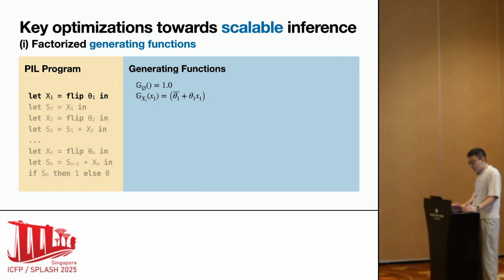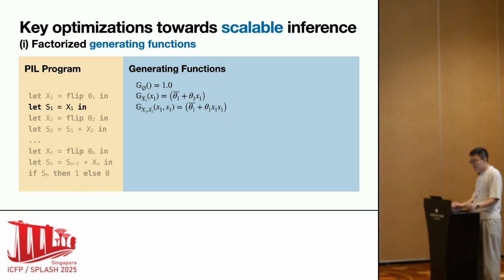We start from the generating function on the first line. It is the trivial generating function for the empty typing context. It takes no arguments. Each line of the PLL program transforms a generating function into another generating function with one additional parameter. In this case, the first line of the PLL program transforms the trivial generating function into a generating function that takes x_1 as input.